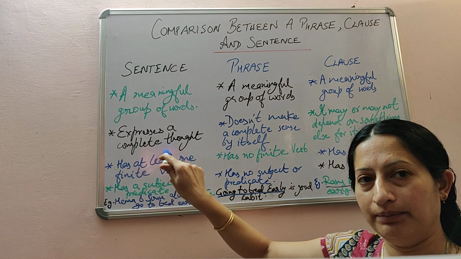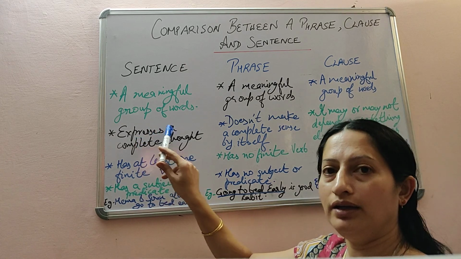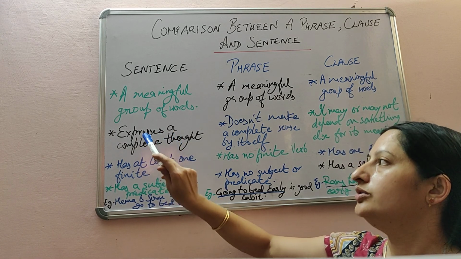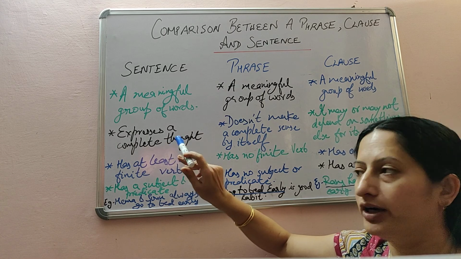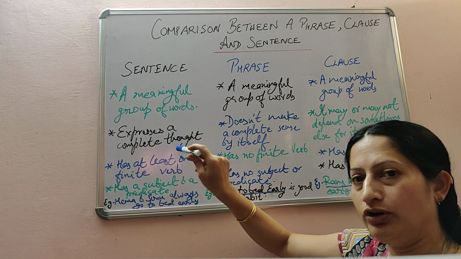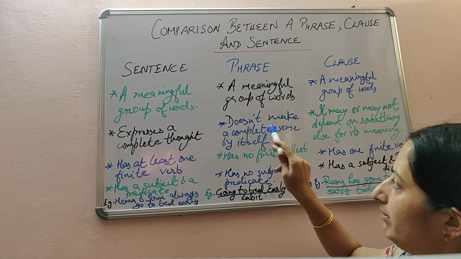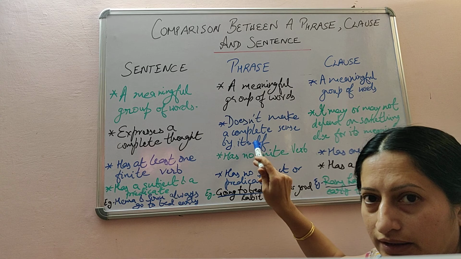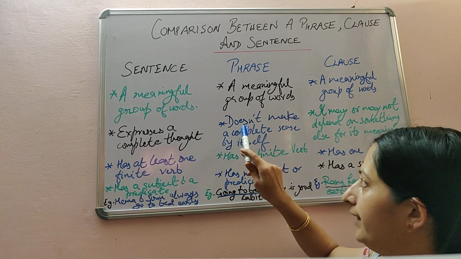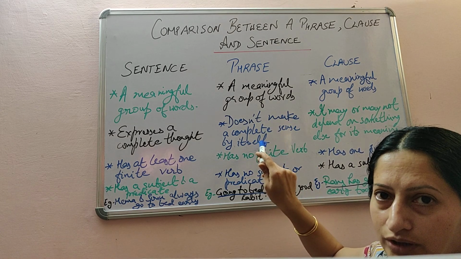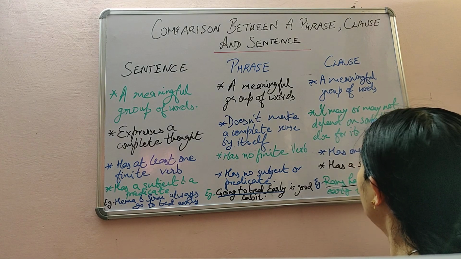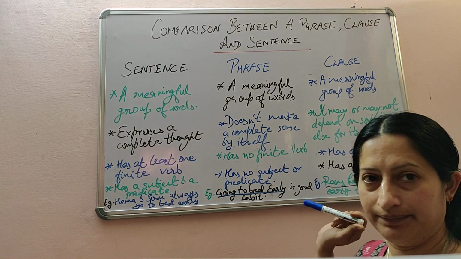Like I gave you the example that Sita is learning dance for a school competition. So it's giving a complete thought. The thought is over that Sita is learning dance, and why she is learning? She is learning for a school competition. But if I say Sita is learning dance, that will not be complete in itself, so it will become a phrase. And this may or may not depend on something else for its meaning.